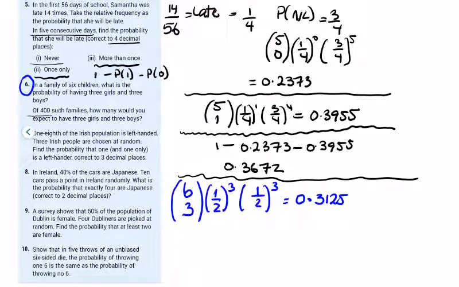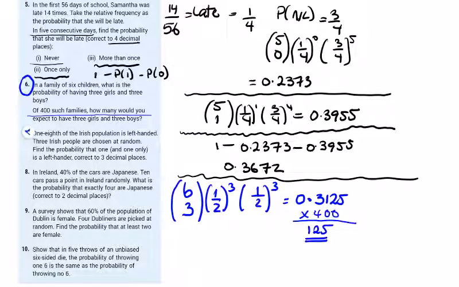And of 400 such families where they have 6 children, how many would you expect to have that? So that's just times 400, 400 such families. So it's going to be 31.25 by 4, which is 125 exactly, 125.